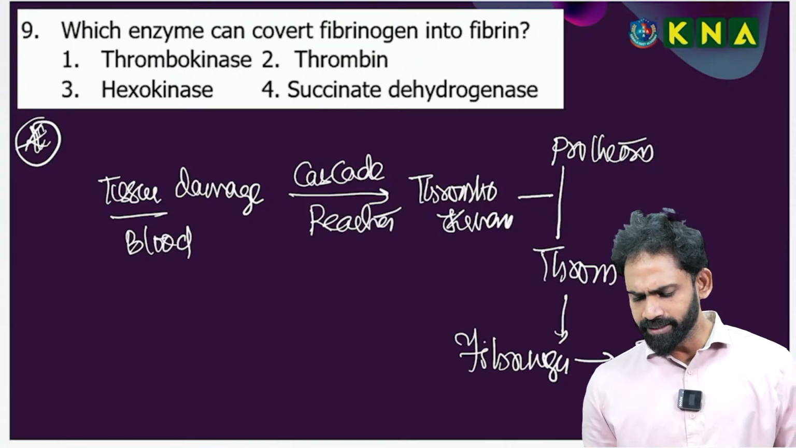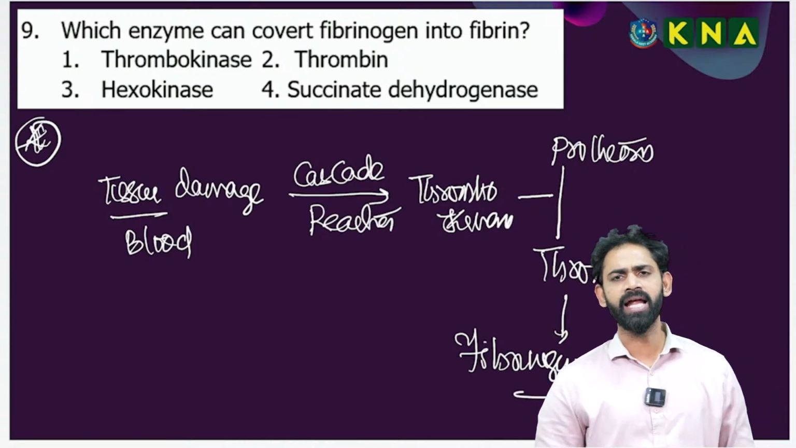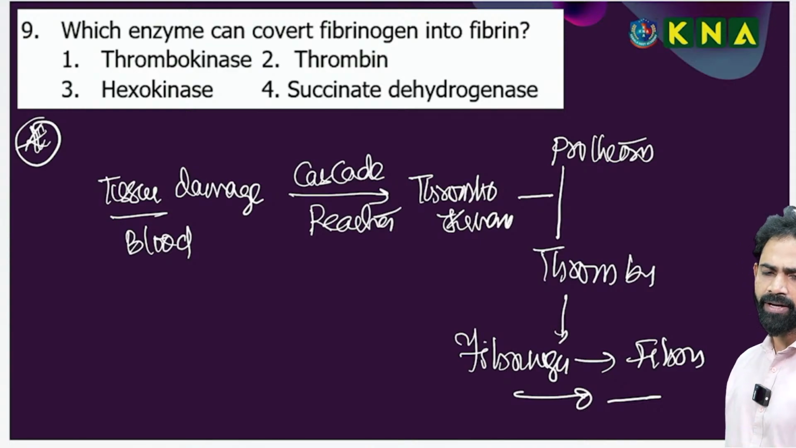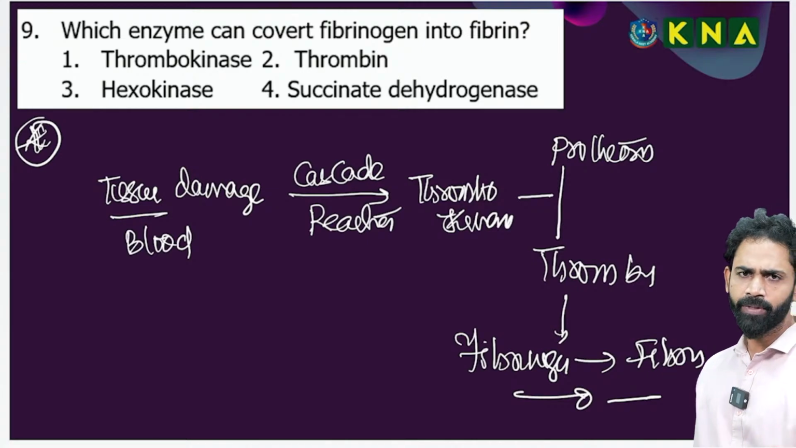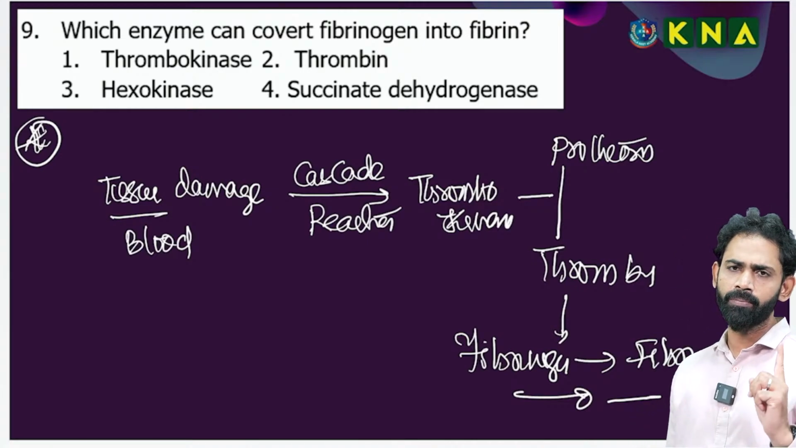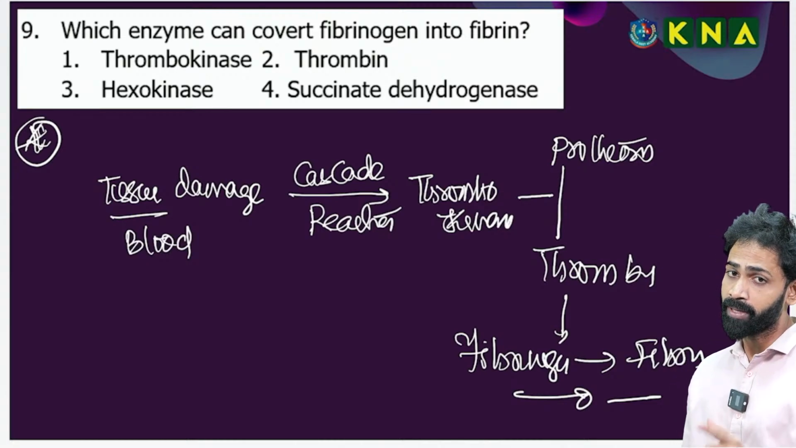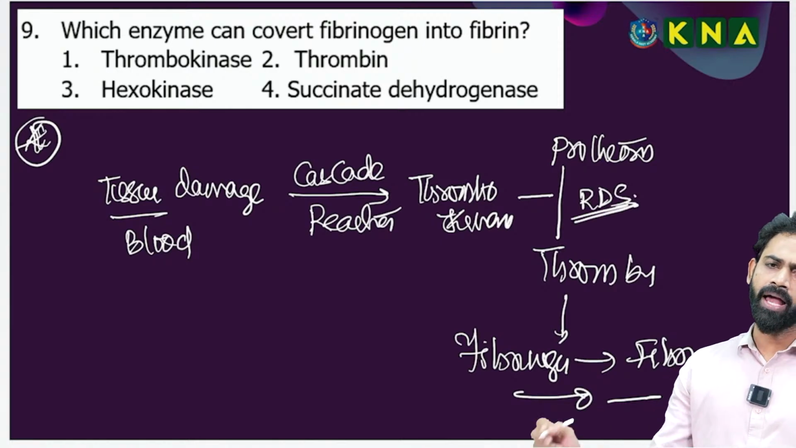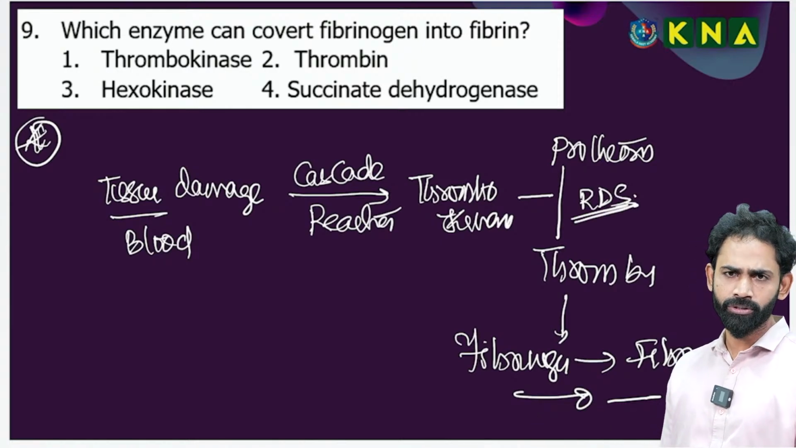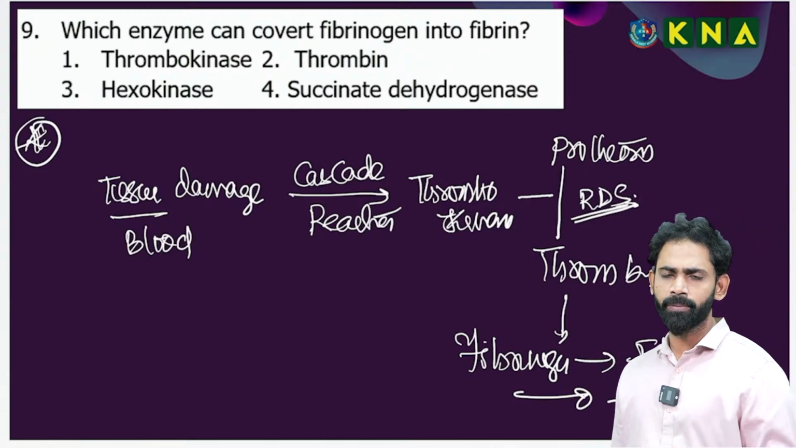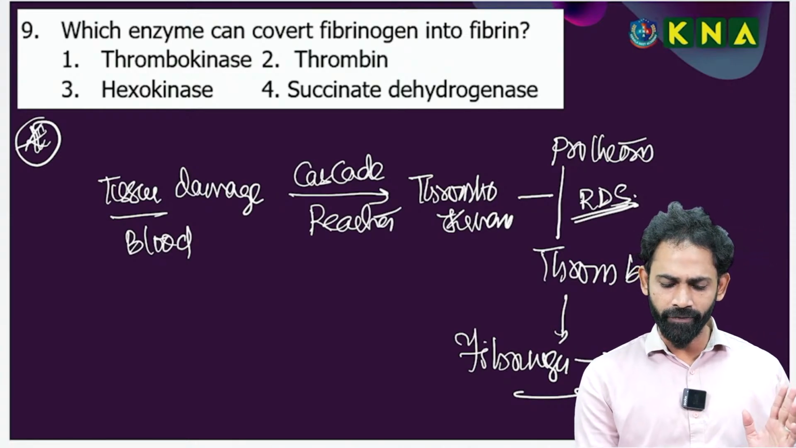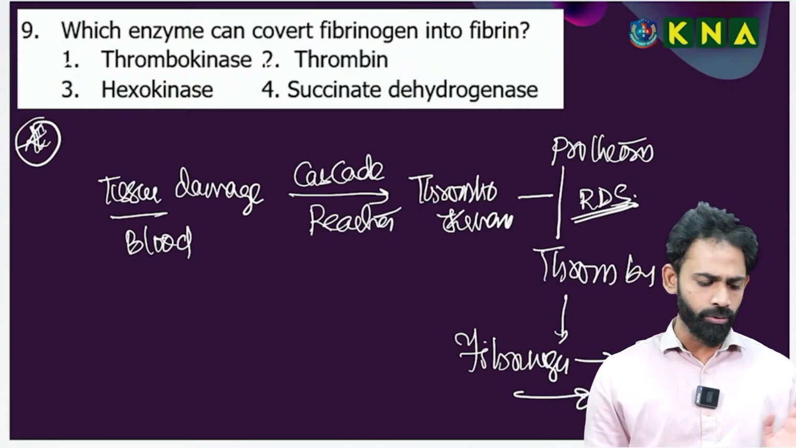I hope you can see what is there on the slide. So tissue damage or blood damage happened, it activates the cascade mechanism. That cascade mechanism activates the enzyme complex called thrombokinase. Thrombokinase converts the prothrombin into thrombin. This is the rate determining step of blood coagulation: the conversion of prothrombin into thrombin. That thrombin converts fibrinogen into fibrin. Simple, 2 reactions. So option 1 I covered, option 2 I covered.